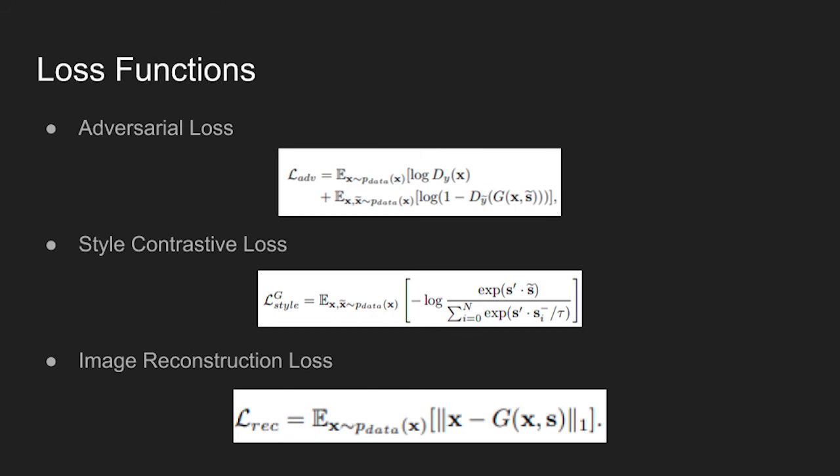Here are some other loss functions used in the paper. First, the model uses adversarial loss. This loss is not that different from the loss function used in typical GAN models. The output D denotes the logit from the domain-specific discriminator, and S tilde denotes the target style code vector from the guidance network. The generator G learns to translate input image X to the target domain Y tilde while reflecting the